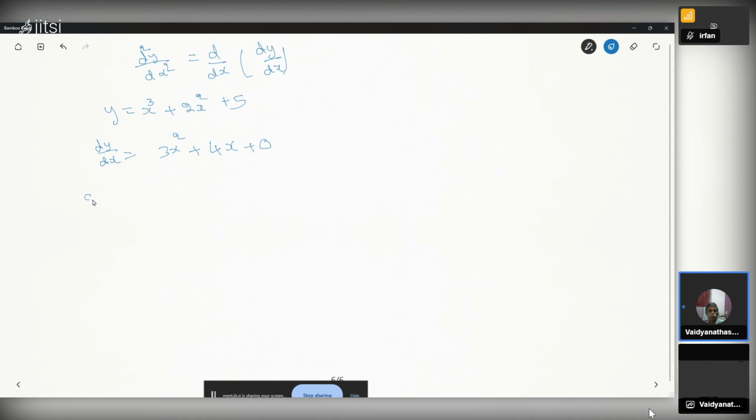What is d square y by dx square? Further you take a derivative. d over dx, you have to take the derivative. 3x square, if you take the derivative, 3 into 2, 6x. First term. Second term, 4x is 1 into x power 1 minus 1, 0. So 1 into x power 0 is 1. So 4 into 1, 4. This is the second derivative.